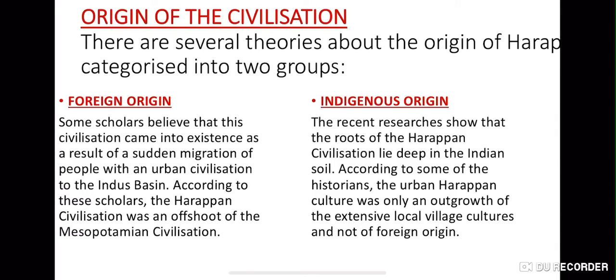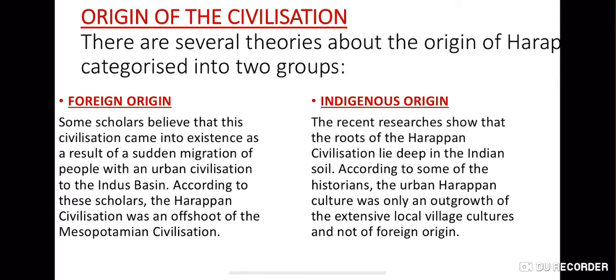Next we have the origin of the civilization. So how did the civilization really start? It hasn't been confirmed yet how it really started. So it has been divided into two categories: the foreign origin and the indigenous origin. Some of the historians believed that it was of foreign origin, meaning a group of people from a foreign land migrated to the banks of river Indus and started their civilization.